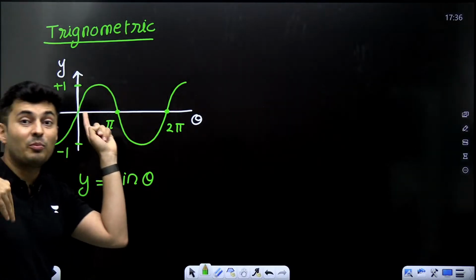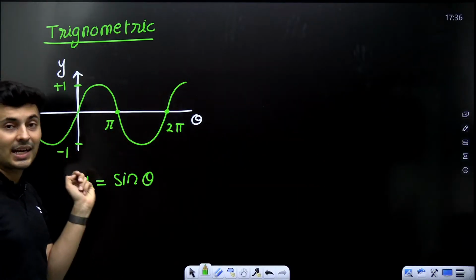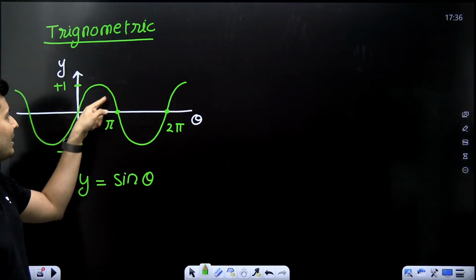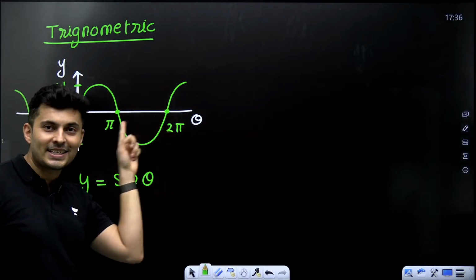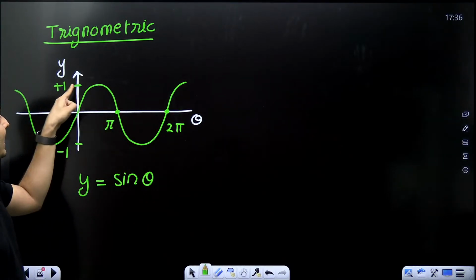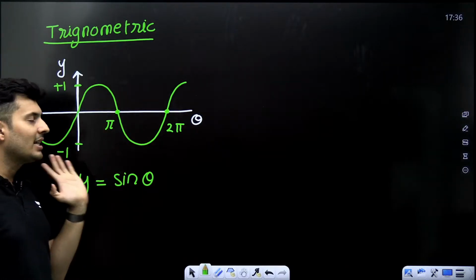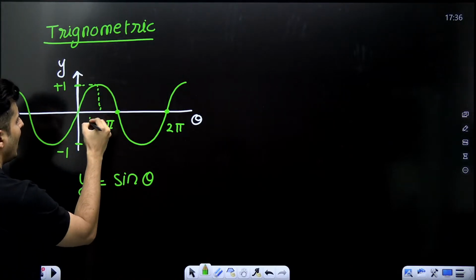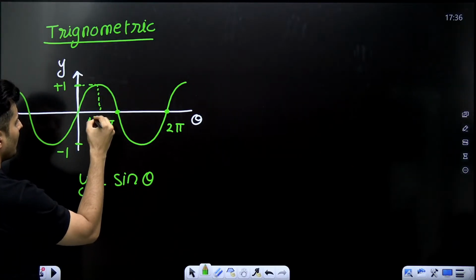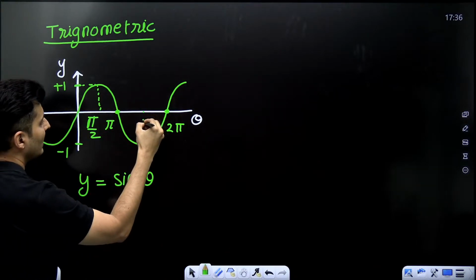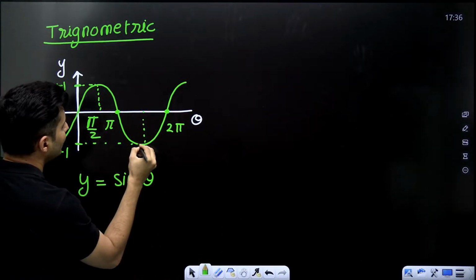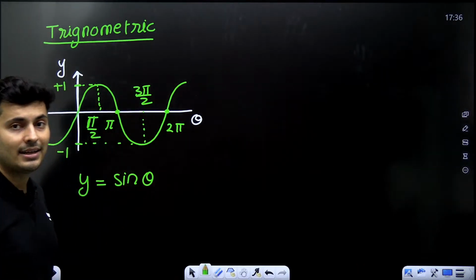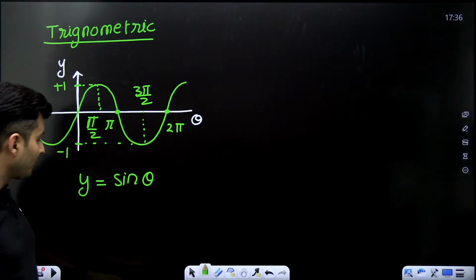Remember, sine is positive in the first quadrant and second quadrant. It is negative in the third and the fourth quadrant. So till 180 degrees it is positive. After 180 to 360 it is negative. And sine of 90 is 1. Sine of 270 is -1. Remember that this value becomes +1 at pi by 2 radians. This is pi by 2. And this value becomes -1 at which value, guys? 3 pi by 2 radians. 3 pi by 2 radians means 270 degrees. Is that okay? Very good.